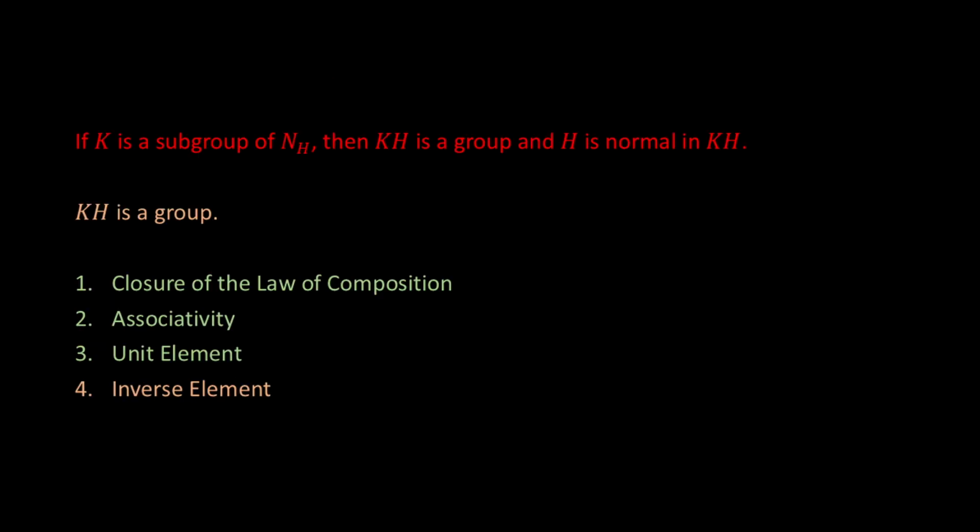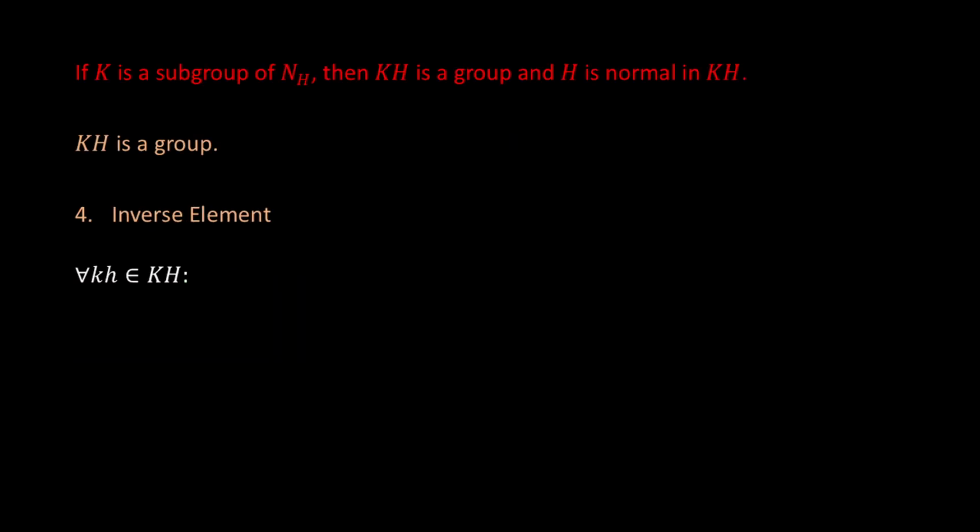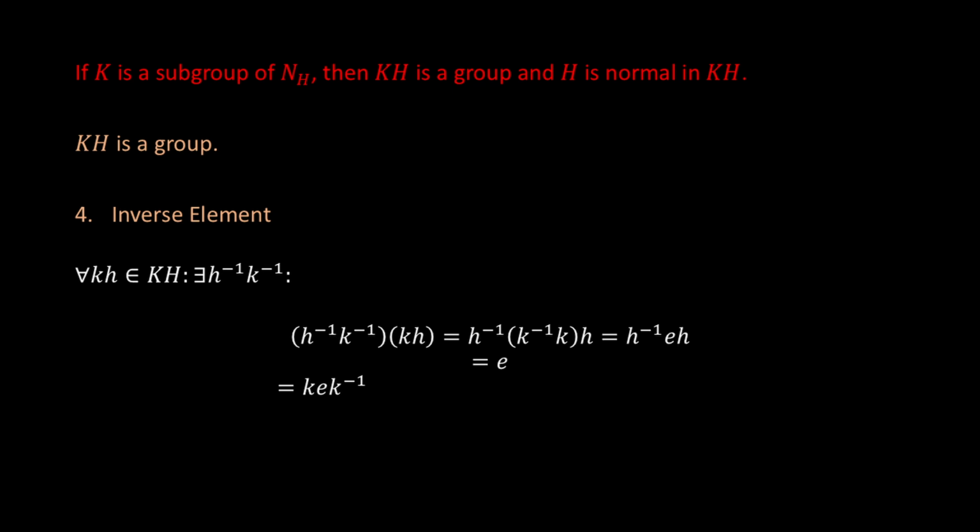In terms of inverse element, for all elements kh in KH, there exists h⁻¹k⁻¹ such that (h⁻¹k⁻¹)(kh) equals h⁻¹(k⁻¹k)h equals h⁻¹eh equals e equals kek⁻¹ equals k(h⁻¹k⁻¹)... equals (kh)(h⁻¹k⁻¹).